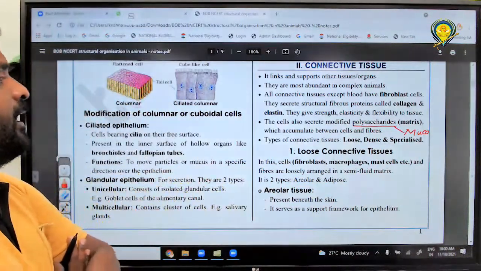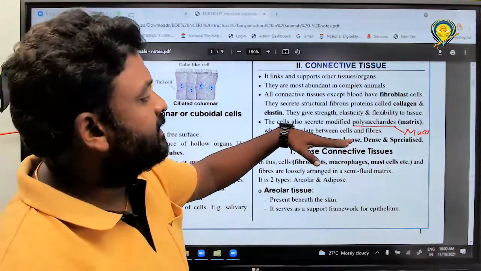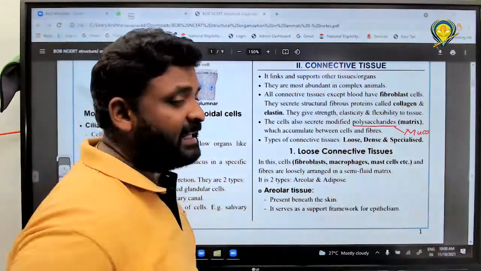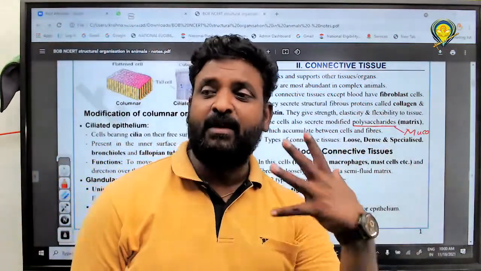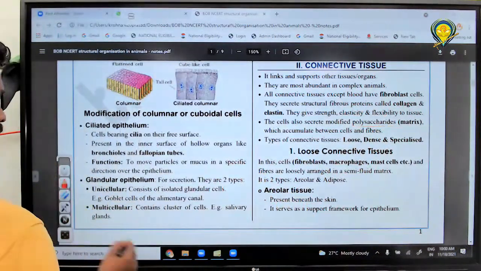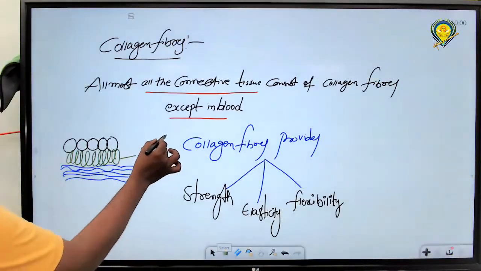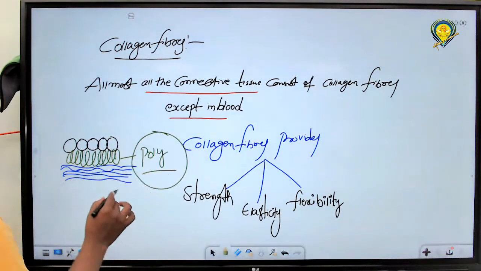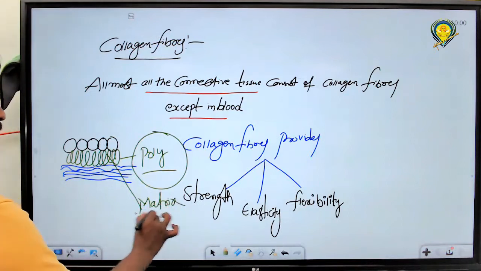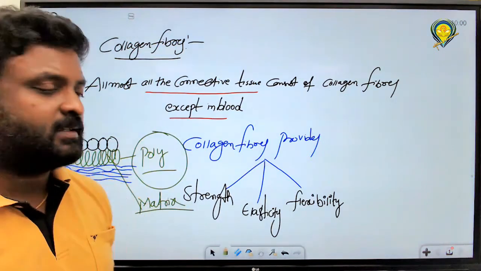Very good. And definitely the cells secrete the modified polysaccharide, nothing but matrix, which accumulates in between cells and fibers. That is the presence here, you can see. Mucopolysaccharide, nothing but matrix. That's it. Very good.